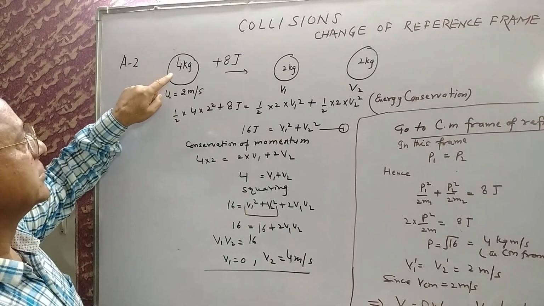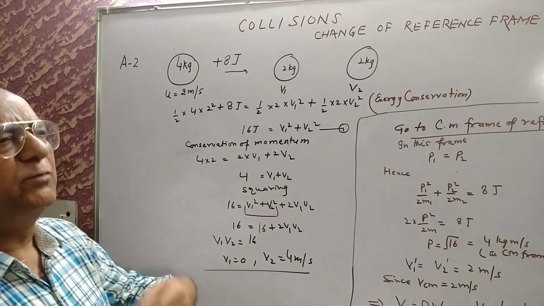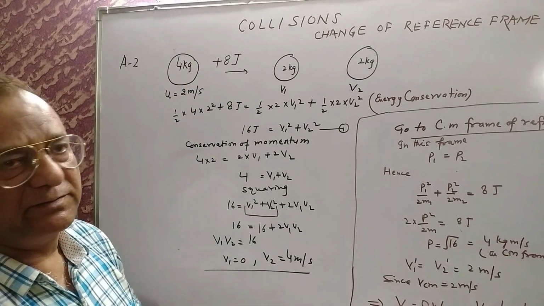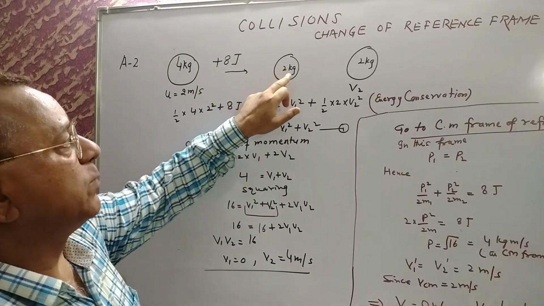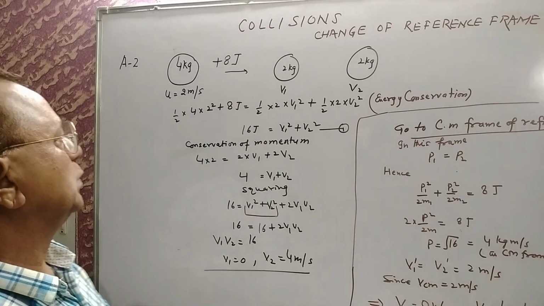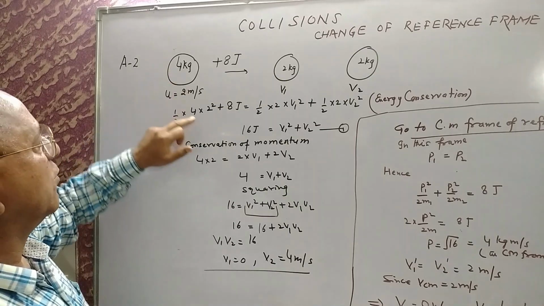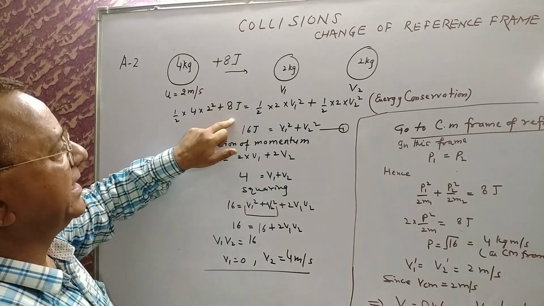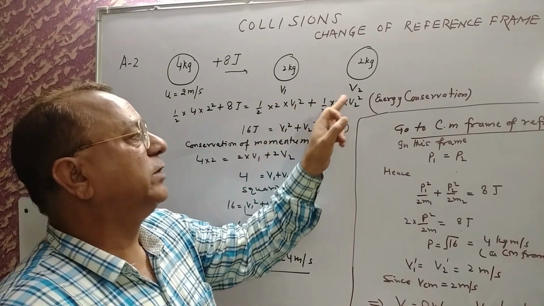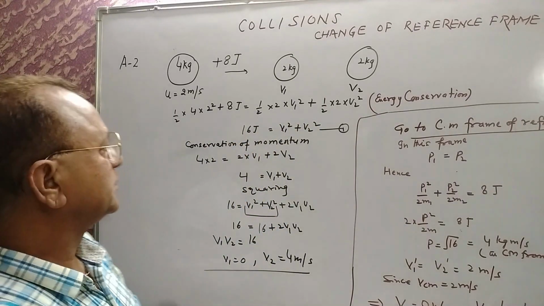In this question, it is given that a 4 kg body explodes and energy is released. That may be due to a spring, maybe due to chemical energy, something extra energy is added, and it breaks into two parts, 2 kg and 2 kg. Let the velocities be v1 and v2. Now, applying conservation of energy: half times 4 times 2 square plus this energy, 8 joule, is equal to half times 2 times v1 square plus half times 2 times v2 square. This gives you v1 square plus v2 square equal to 16.